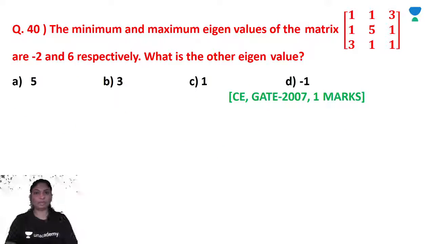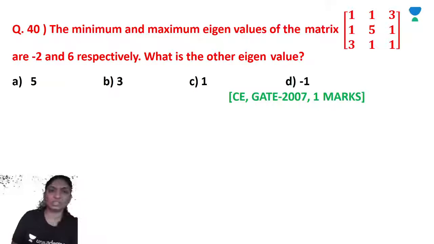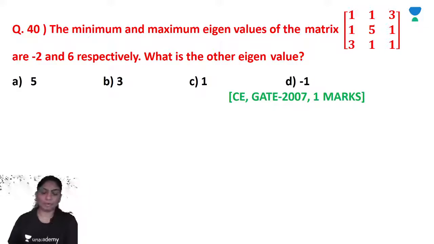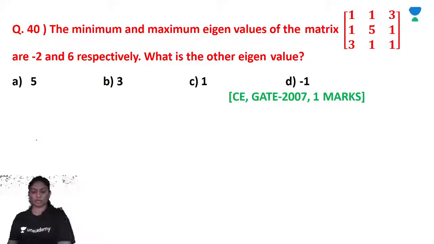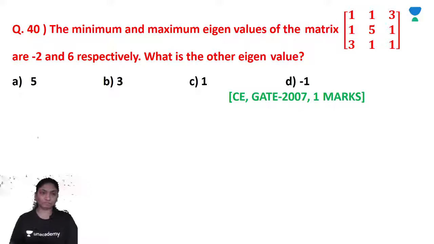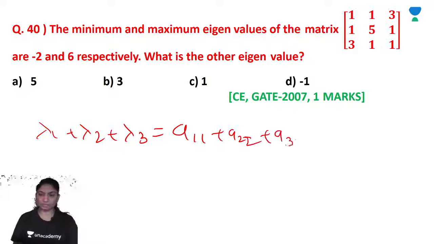Now, the minimum and maximum eigenvalues of the matrix are minus 2 and 6 respectively. What are the other eigenvalues? Okay, minimum and maximum. We know that the summation of eigenvalues is lambda 1 plus lambda 2 plus lambda 3 is equal to a11 plus a22 plus a33.